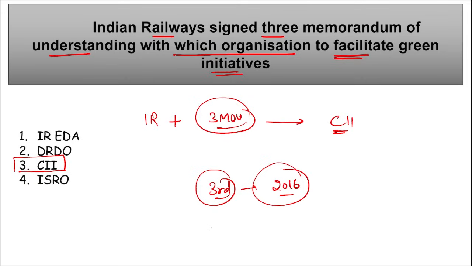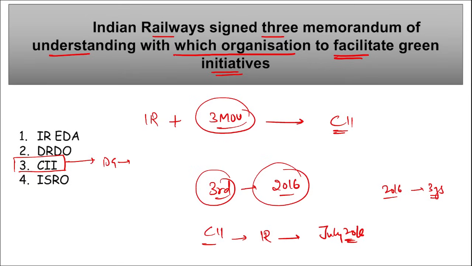Also remember, CII has been a key partner with Indian Railways since July 2016 to promote green initiatives over Indian Railways. The first MOU was signed in 2016 for 3 years, and this is the 3rd time that it has been extended. If we talk about CII, the Director General here is Chandrajit Banerjee, headquarters is in New Delhi, and it was established in 1895.